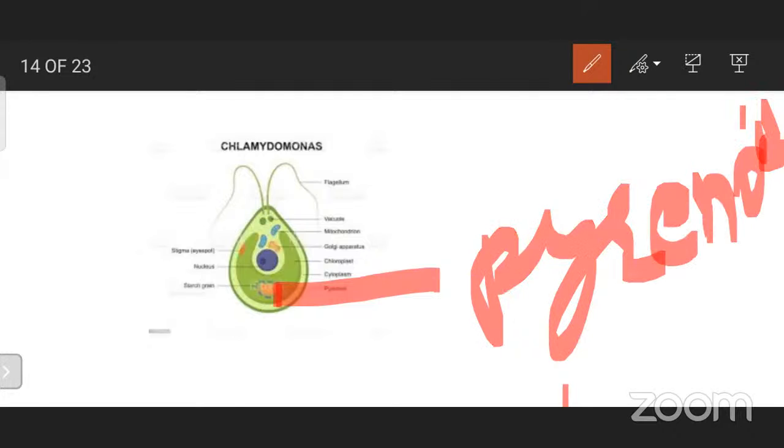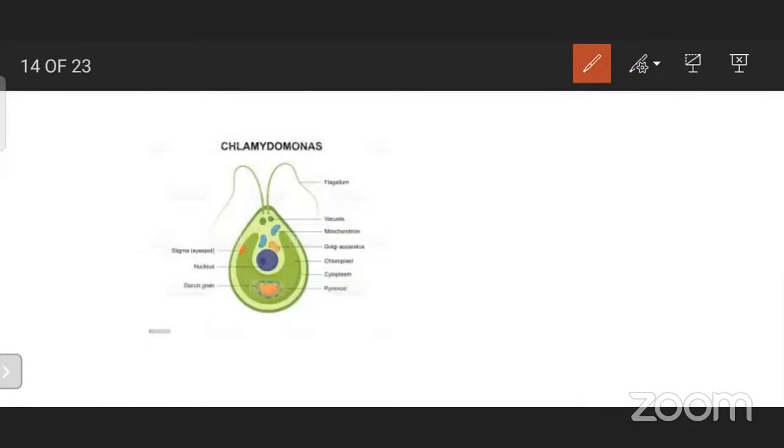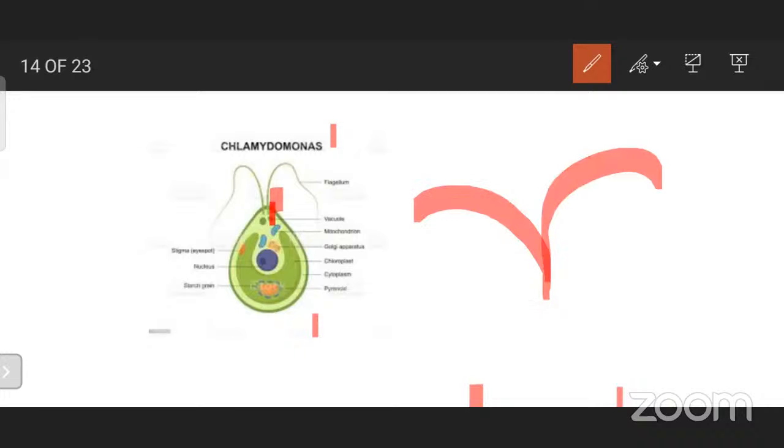And you can see the nucleus is in the center, and two basal granules will be there below the flagella here. And even the flagella also, at the apex, the flagella is going to open like this, for example.